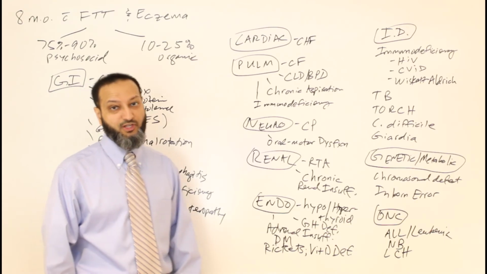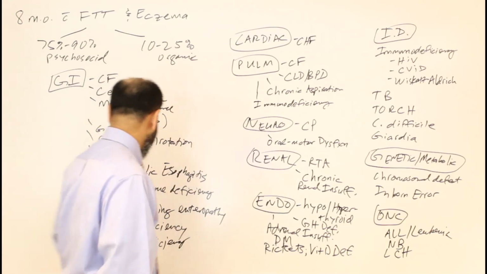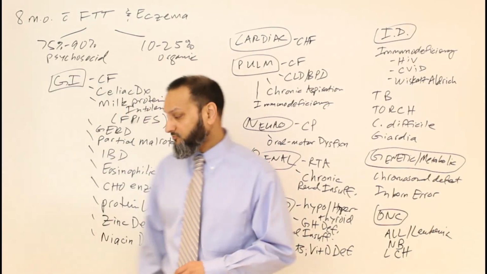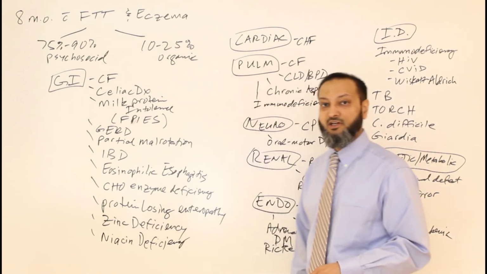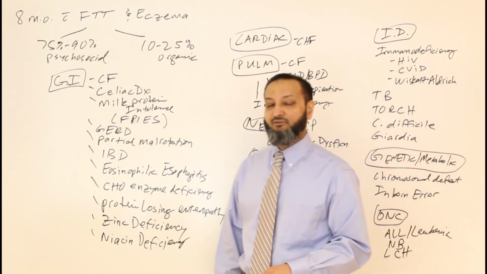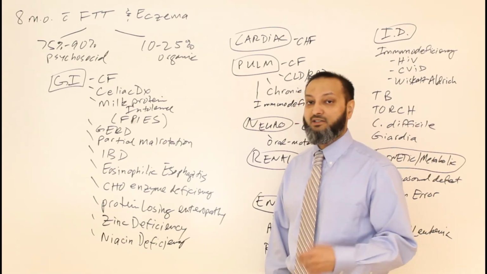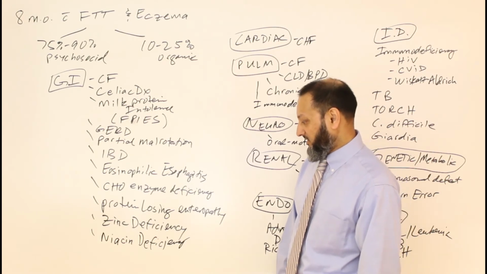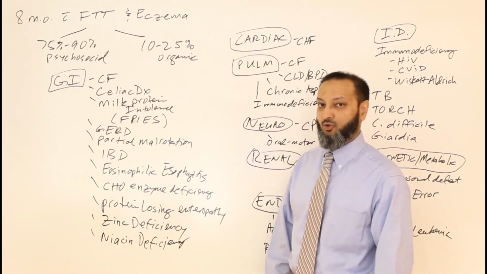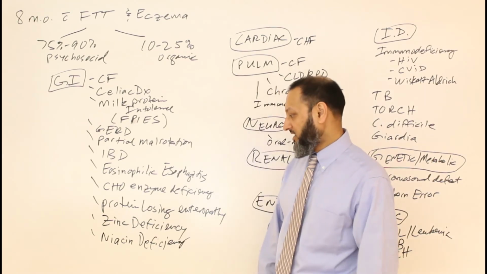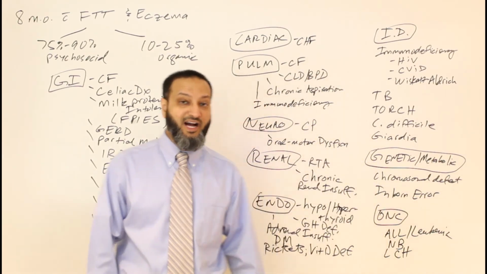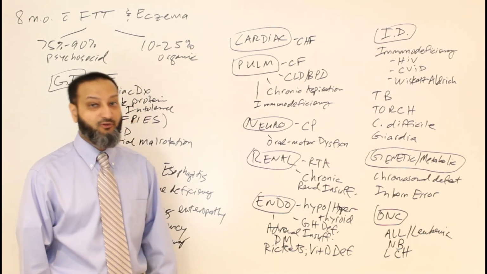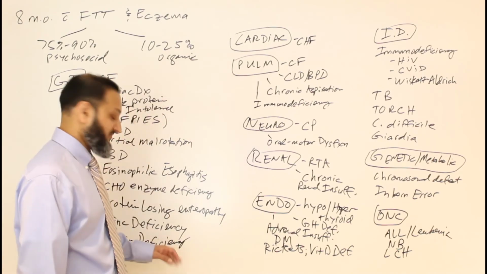And then the other thing we were thinking about was this entity related to the GI tract, which was zinc deficiency. We were thinking about a zinc deficiency in this child, given the fact that he had the failure to thrive, he had eczema, he had alopecia, and he had the difficult to control and refractory eczema and the diarrhea as well. So zinc deficiency became a little bit higher on our list. So we ended up sending a zinc level, and his zinc level actually came back very, very low, and that confirmed our diagnosis of zinc deficiency.